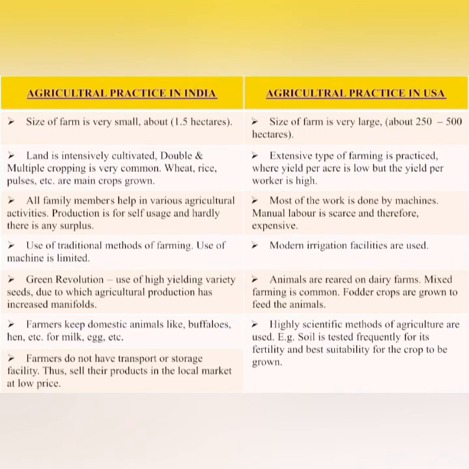Whereas in the USA, modern irrigation facilities are used. In India, farmers keep domestic animals like buffaloes, hens, etc. for milk and eggs. Whereas in the USA, animals are reared on dairy farms. Mixed farming is common and fodder crops are grown to feed the animals.